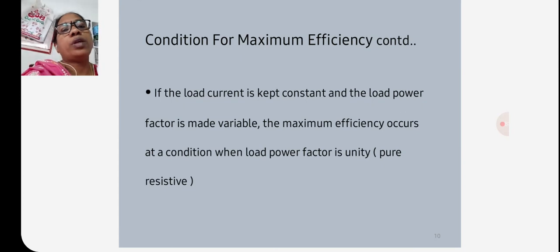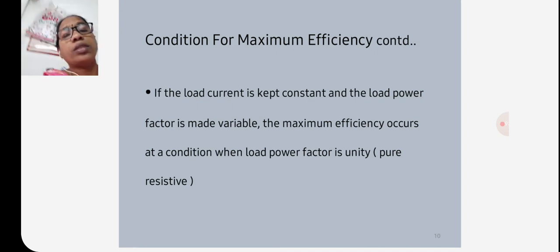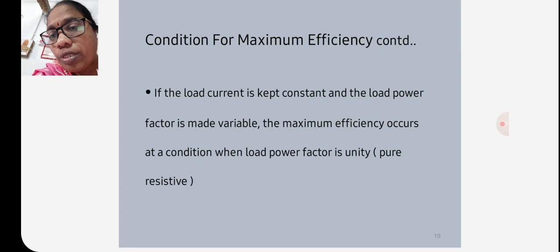So if the load current is kept constant and the load power factor is made variable, the maximum efficiency occurs at a condition when load power factor is unity, that is pure resistive.